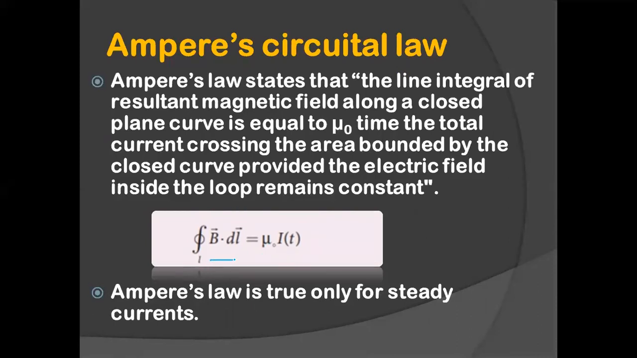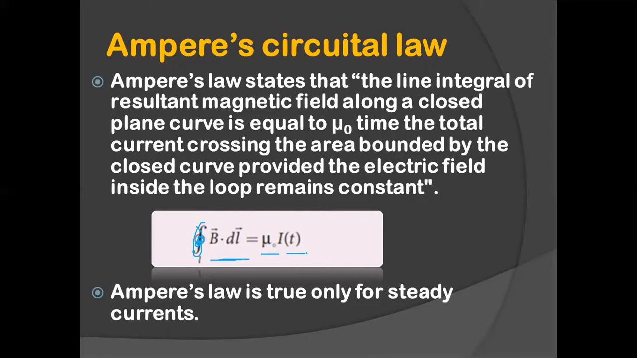What is this? The line integral of the resultant magnetic field along the closed plane curve is equal to mu times the total current crossing the area. Okay, so what does it say? It says that the line integral of the magnetic field B vector is equal to mu times the net current. So integral B vector dot dl vector is equal to mu naught times I.